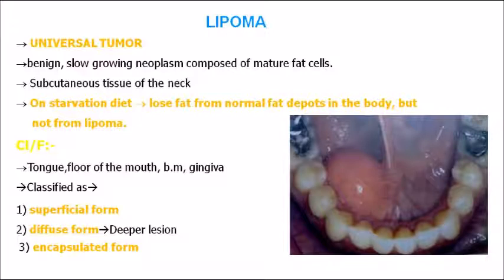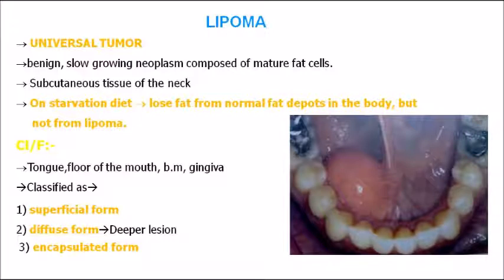In the oral cavity, in the floor of the mouth, this is how it appears. Lipoma arises from fat tissue, fat cells. It's a slow growing neoplasm composed mainly of fat cells. Even if you do starvation, we lose fat from the normal fat deposits in the body, but not from the lipoma. Some people do starvation or diet plans, and there will be fat loss from the other parts of the body, but since this is a neoplasm, there will not be any fat loss from the lipoma region.